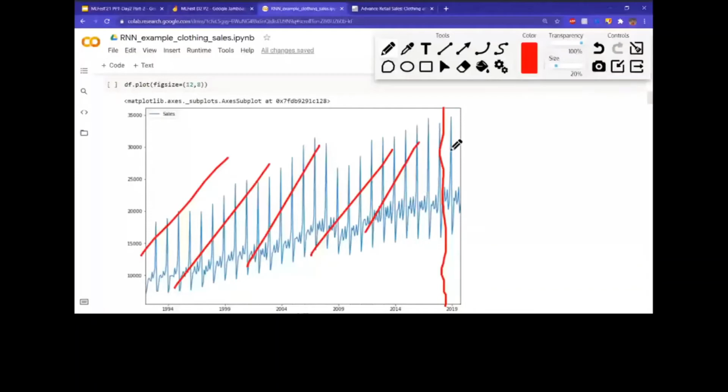So that's what we'll be trying to do. For the last 1.5 years, we kept the last 1.5 years as testing data. We'll be training it on this, and then we'll be forecasting on those, and then we'll compare our values with this little section we have set out. So that's what we've done.